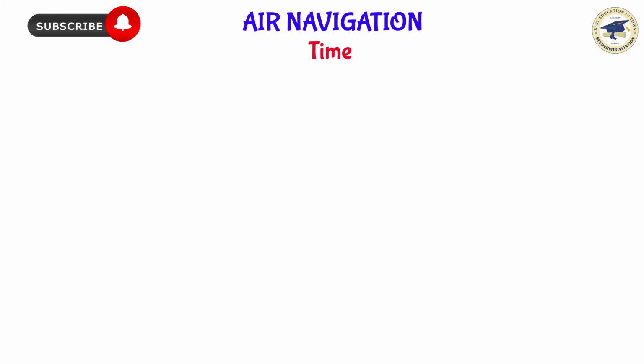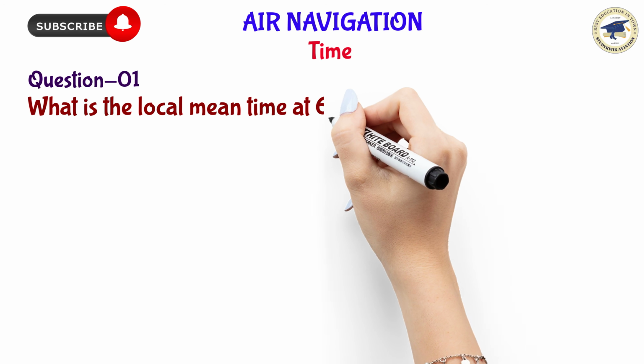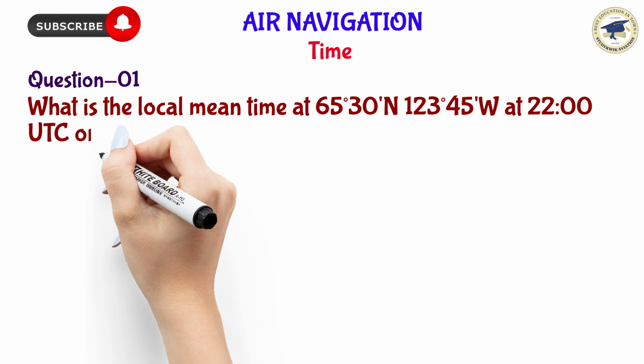The question is, what is the local mean time at 65° 30 minutes north and 123° 45 minutes west at 22 UTC on 6th September?